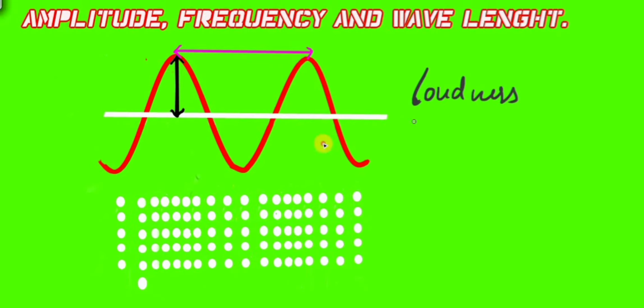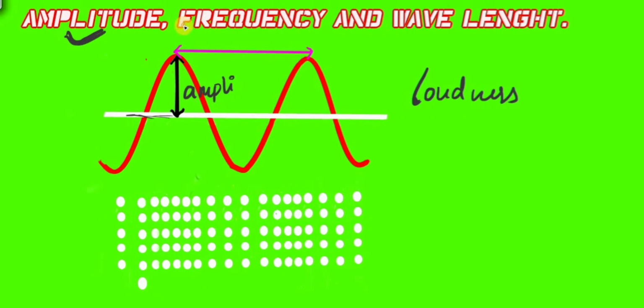How loud is a sound? The loudness of a sound depends on the quantity called amplitude. Amplitude is the distance of this black line. It is the maximum distance from the normal position. This is what is amplitude.